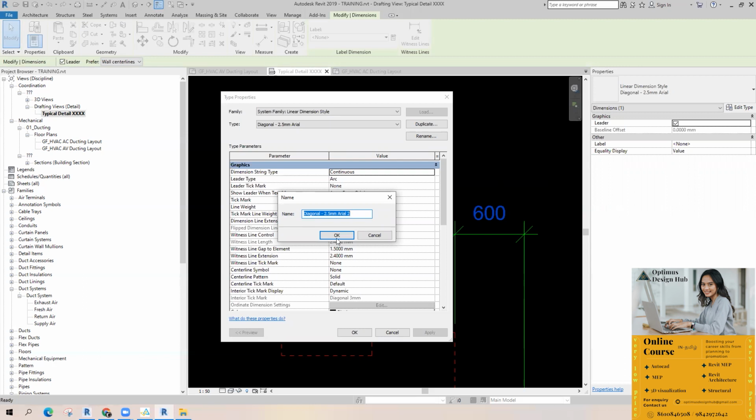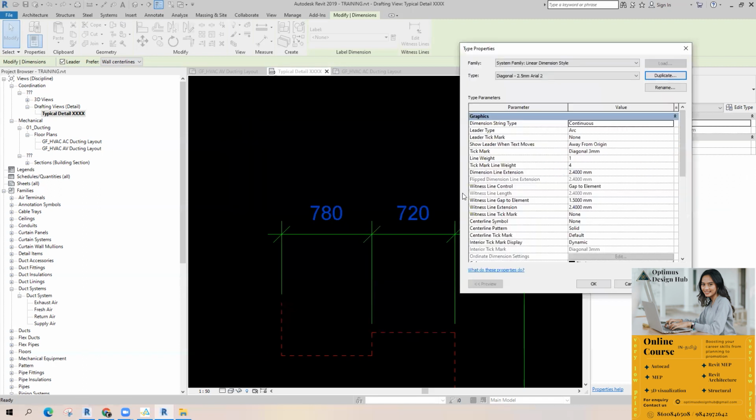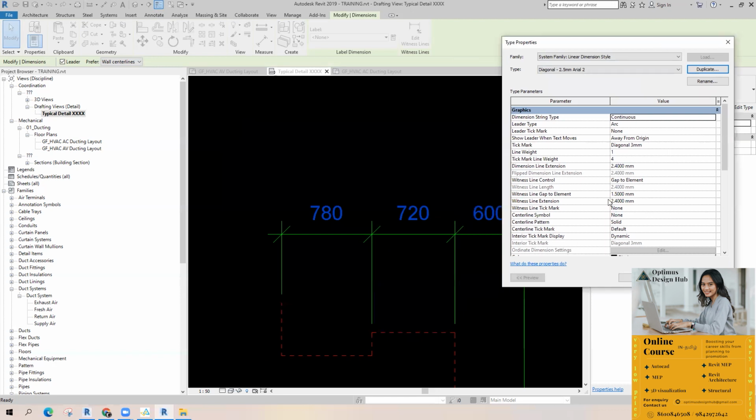Just provide a type name, and these are the corresponding parameters to change. You'll see it one by one.